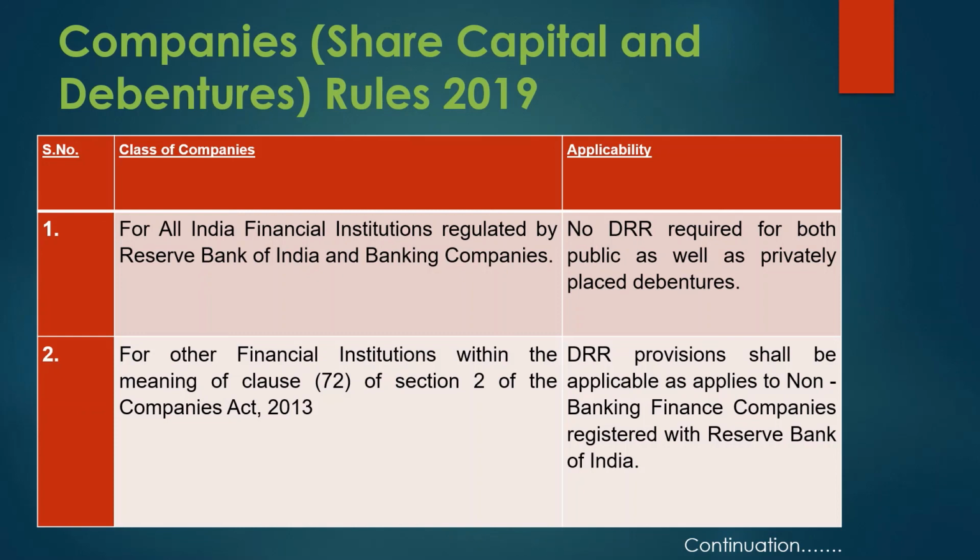So for these types of companies, debenture redemption reserve provisions are applicable. So the financial institutions which come only under RBI and banking companies do not require DRR, but the financial institutions coming under the Companies Act 2013, their DRR provisions will become applicable.